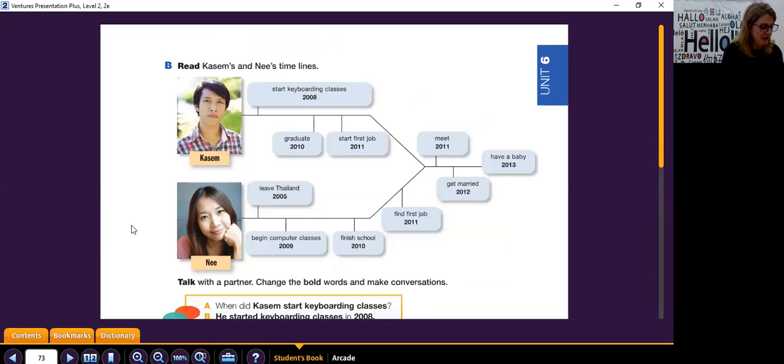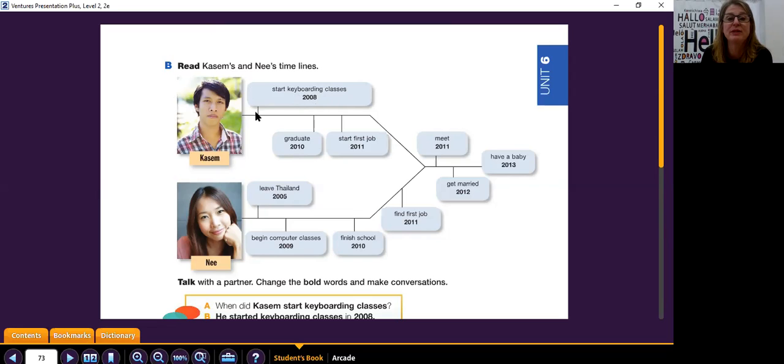So here we go. We are going to look at a timeline here. So this is two students, two people, Kasem and Ni. Okay, so let's just walk through this timeline together so that we have a shared meaning and understanding, so that when we get to the conversation parts, it makes more sense. So here we go. Kasim started keyboarding classes in 2008. It's that top larger rectangle at the top there.